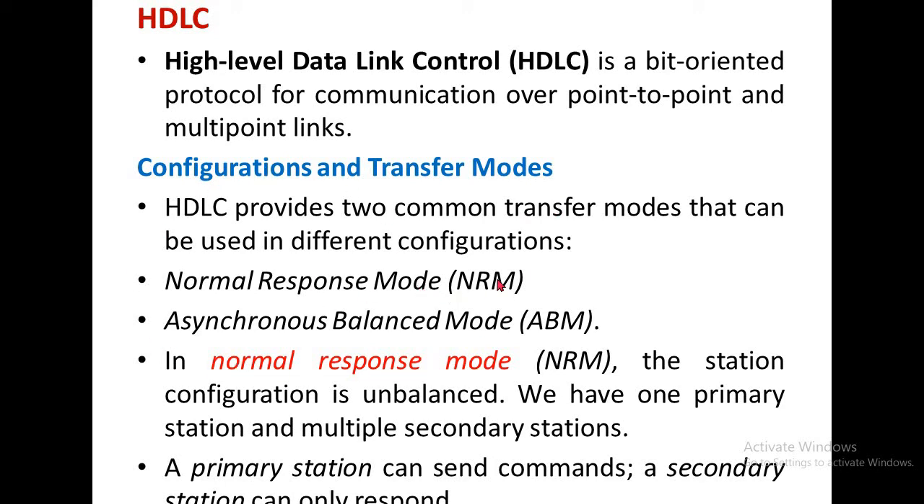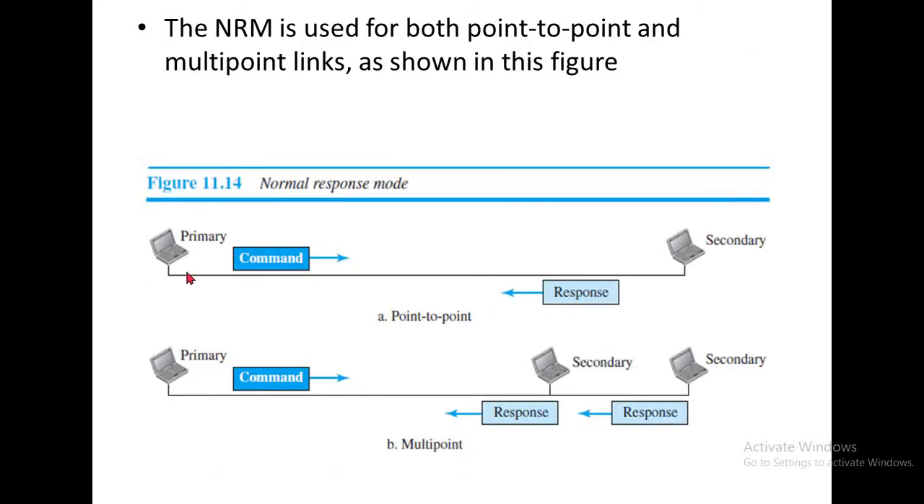Here only two different configurations are available in HDLC: normal response mode, NRM, and asynchronous balanced mode, ABM. In normal response mode, the station configuration is unbalanced. We have only one primary station and more than one secondary station. The primary station is only able to send commands to the secondary stations. The secondary stations are only able to respond to the primary station. This is the normal response mode.